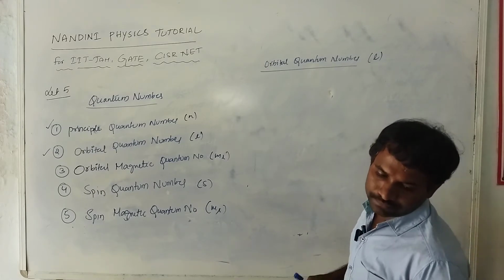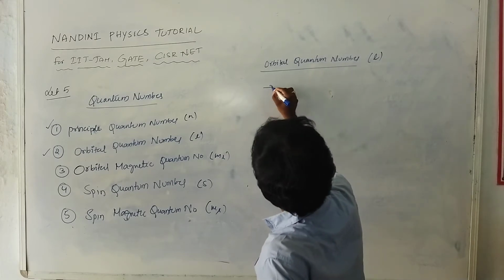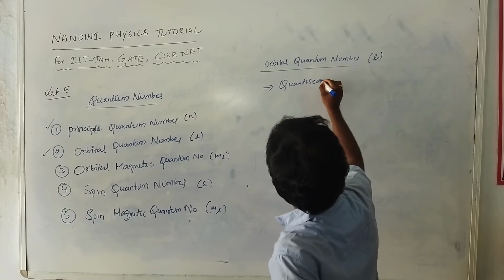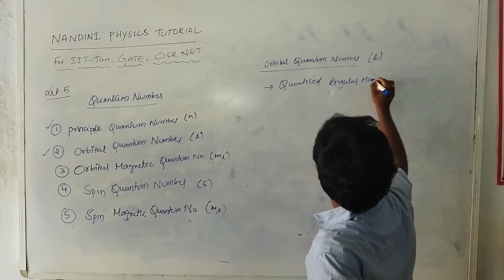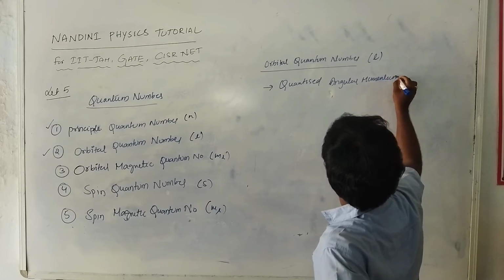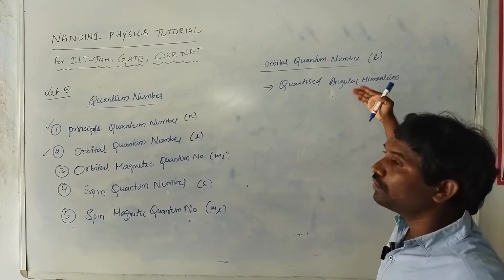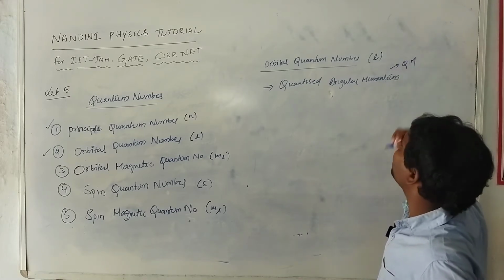This is quantized angular momentum, so angular momentum is quantized due to quantum mechanics.